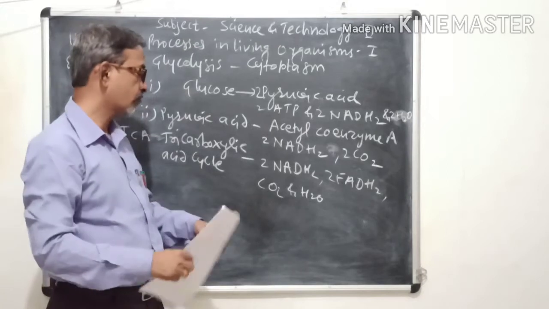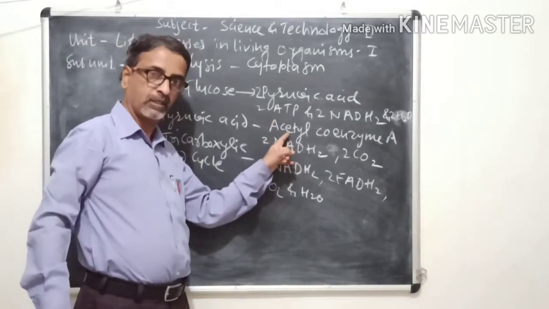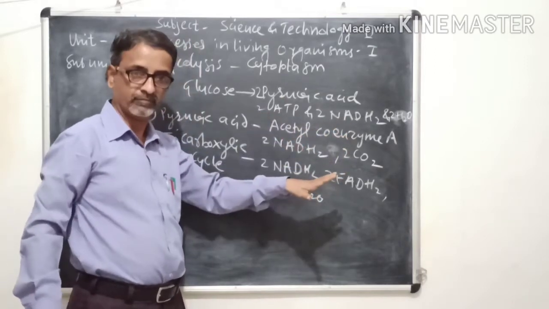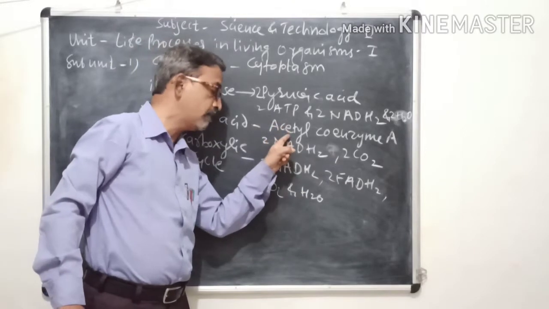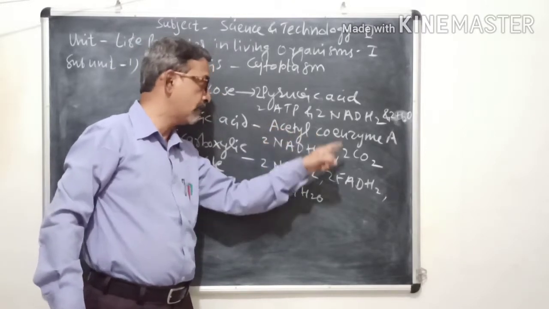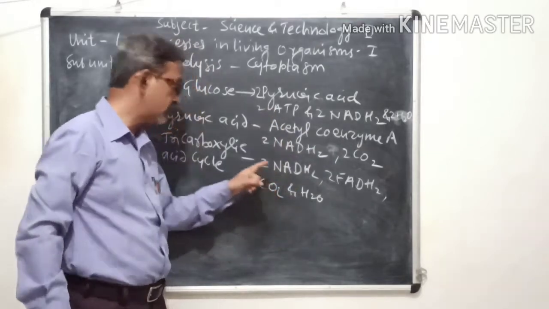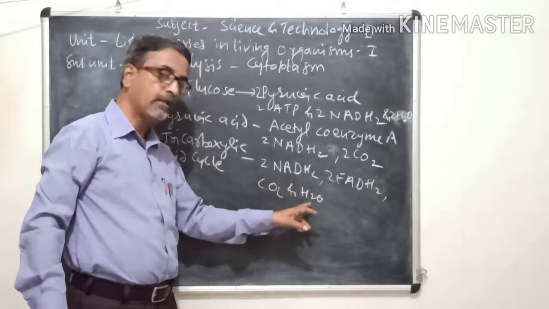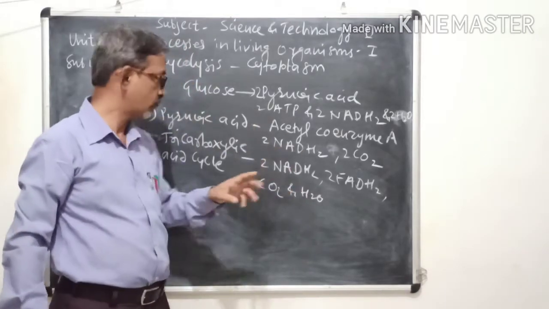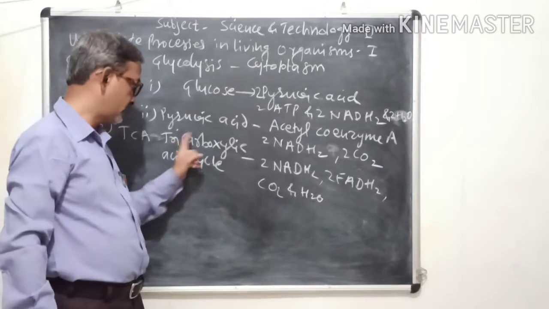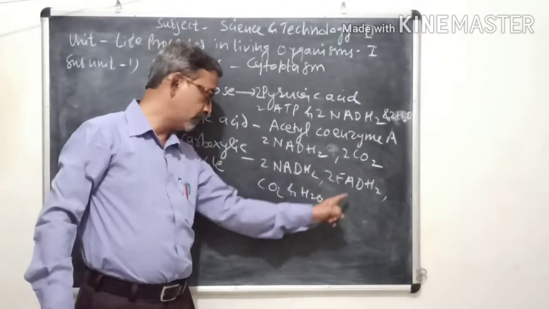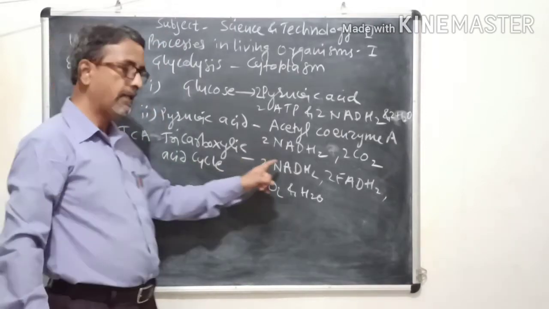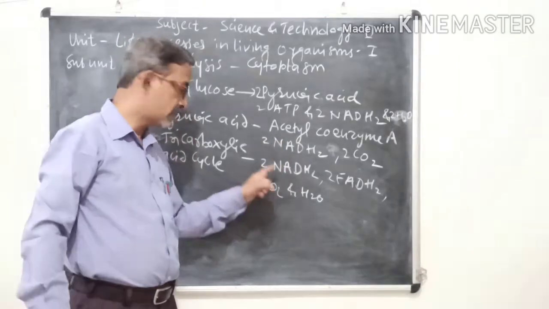So here what happens? The acetyl part of this acetyl coenzyme A is completely oxidized. Again listen. Acetyl part of acetyl coenzyme A is completely oxidized into NADH2, FADH2, CO2 and H2O in cyclic manner, because it is a cycle, TCA cycle, and these are the products. And here this tricarboxylic acid cycle ends. So this is the second part.